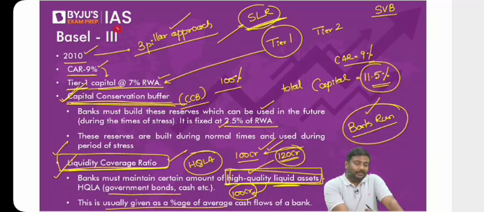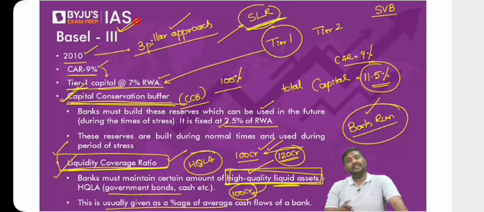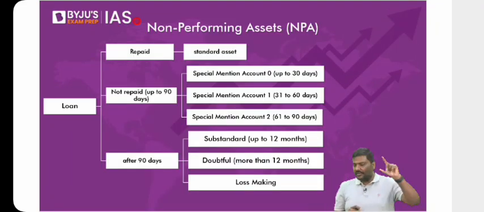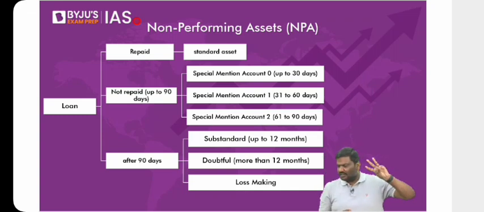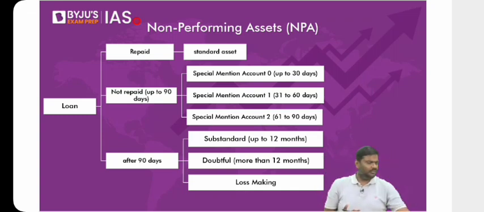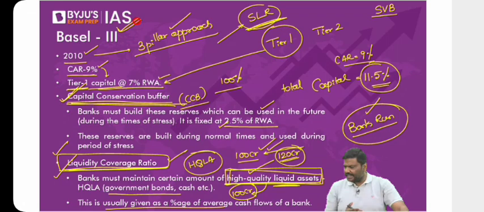In India, we are in the process of implementing Basel III guidelines. Can we go to the next one now? So Basel 1, Basel 2, and Basel 3. What is this OCT? I don't understand. Where have I written OCT in the previous slide? I have not written OCT anywhere. Okay.